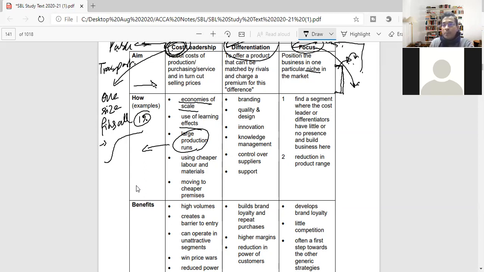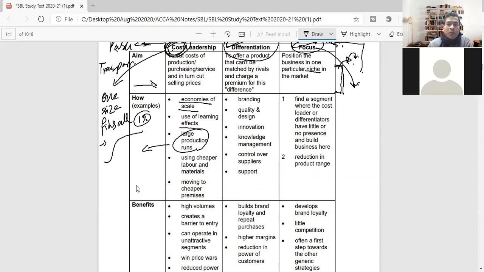The contribution per product will be very, very low. So in order to break even, they try to manufacture at a big scale, and that way they will reduce the cost and become more competitive in the market. So that is one of the reasons why large production focuses on cost leadership.